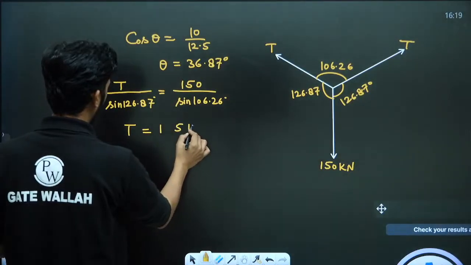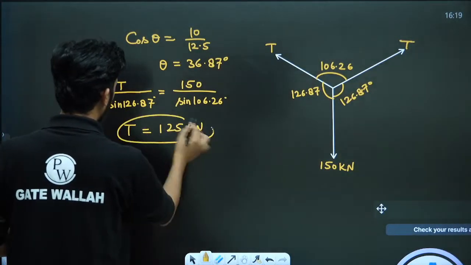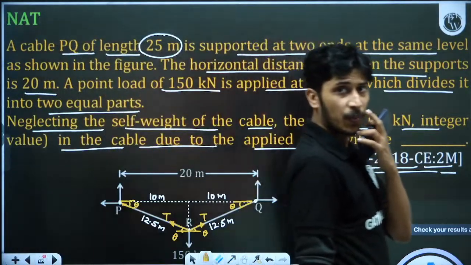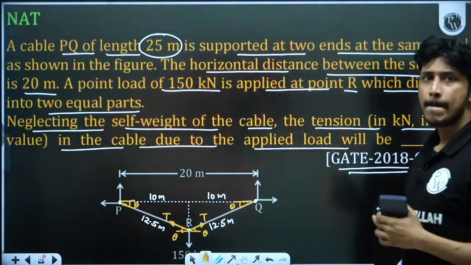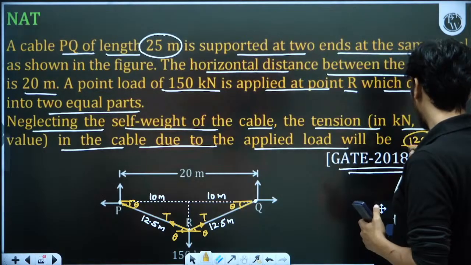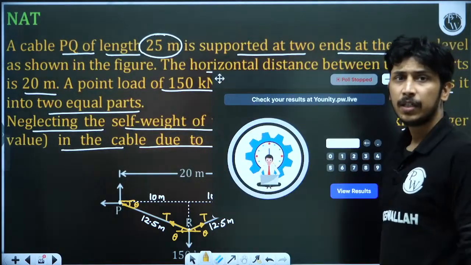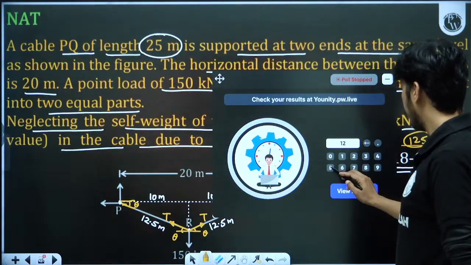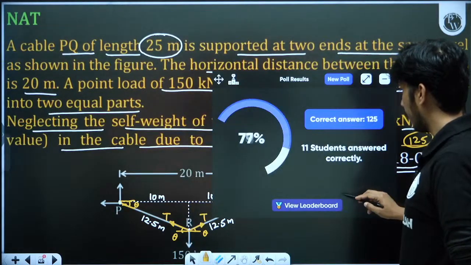(125 kilonewton). 125 is the correct answer of this question. Please confirm if this is correct or not. Yes, all of the students have given 125. Okay, so let's give me 125.